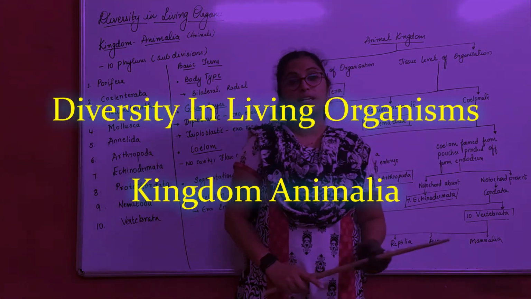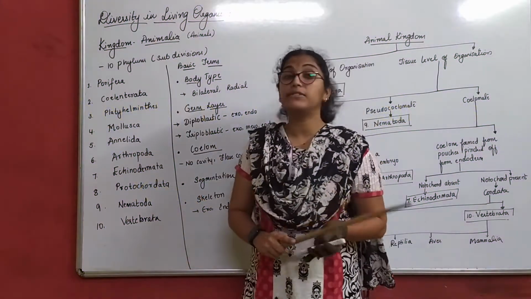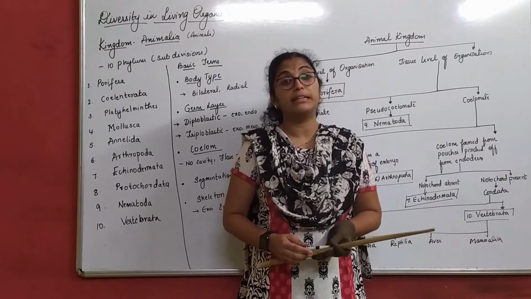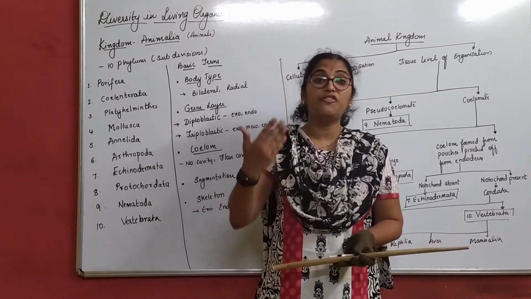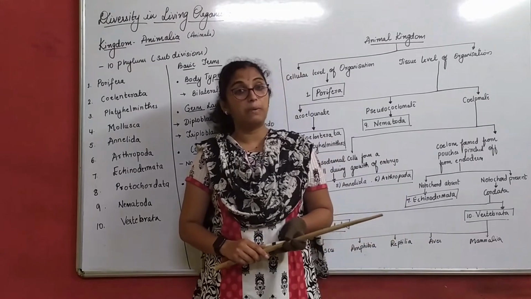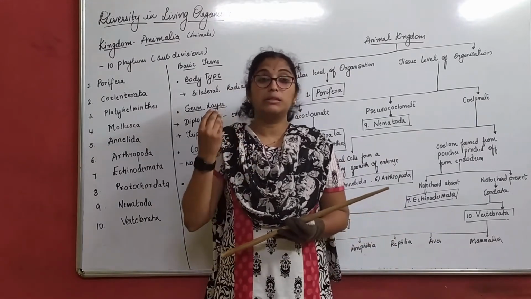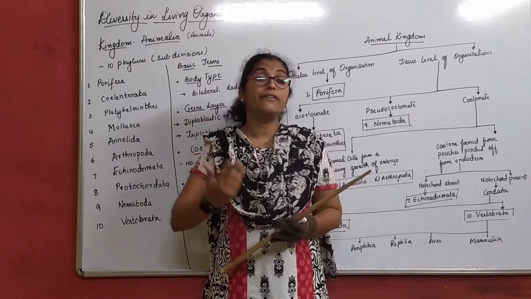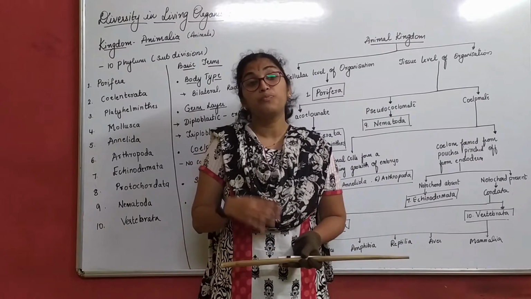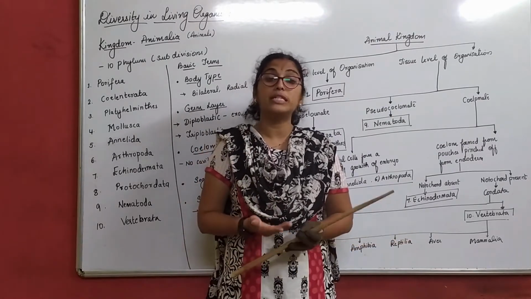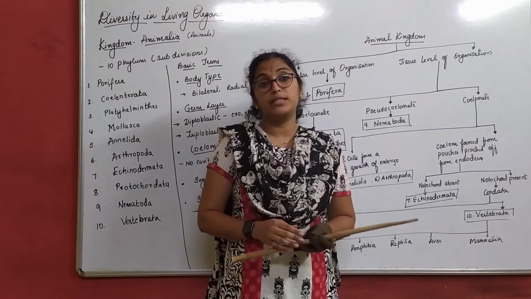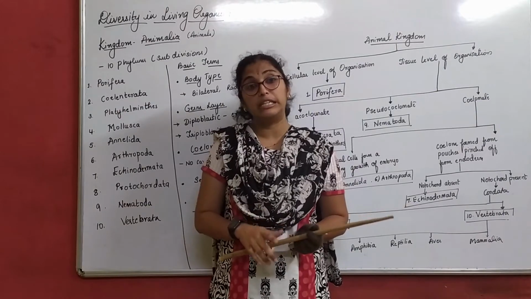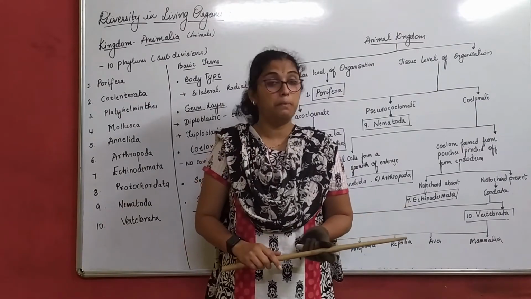Good morning. So we'll start with fifth session on chapter diversity in living organisms. In our previous session we completed the Plantae kingdom. We saw the different classifications and bifurcations in Plantae kingdom, right from the plants which produce seeds and flowers, or which do not produce seeds and flowers. Which produce seeds and flowers are known as phanerogams, which do not produce seeds and flowers are known as cryptogams. So we understood in detail about these two categories of plants and we completed the Plantae kingdom.